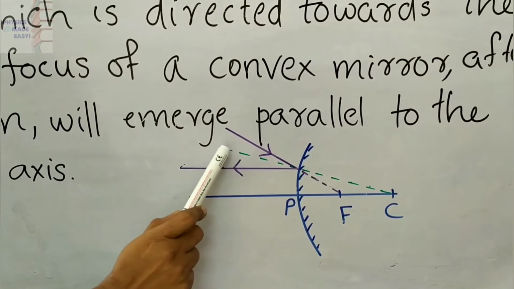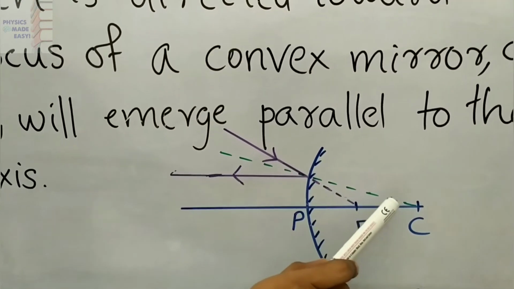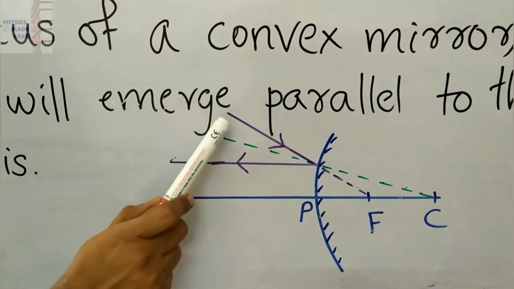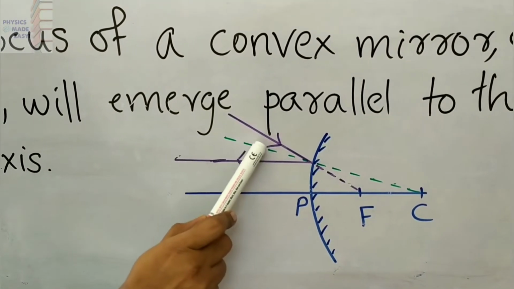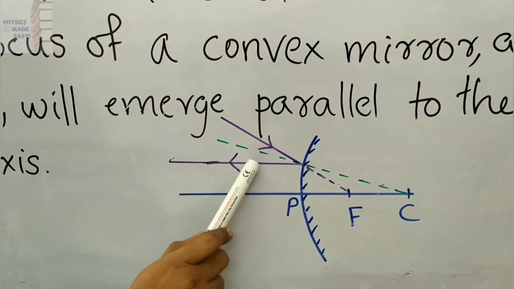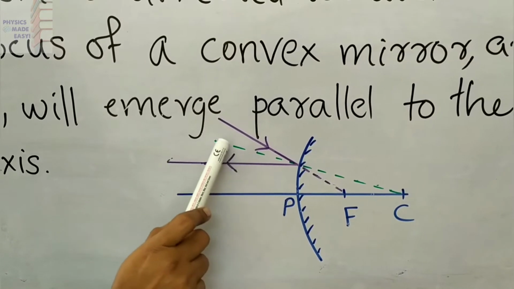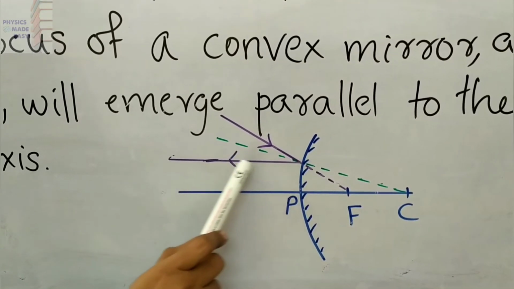Here you can see green dotted lines. That gives us the normal. Here is the incident ray, and the angle of incidence will be there. Here is the angle of reflection, the angle between the normal and the reflected ray.